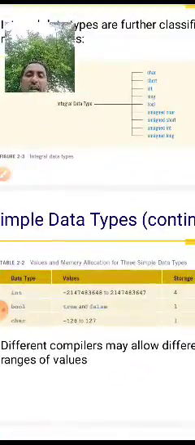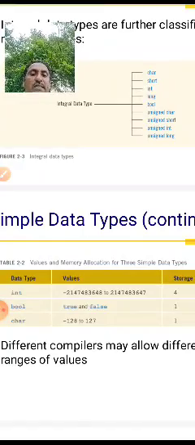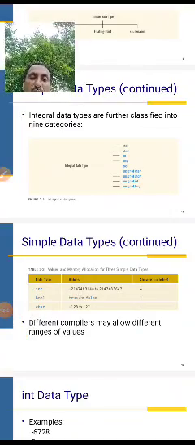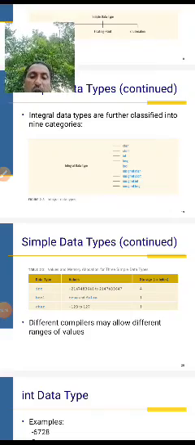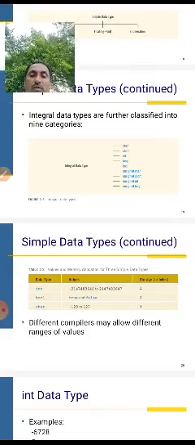Simple data types have a data range, value and memory allocated, and values are stored in the memory. Different compilers may allow a different range of values.